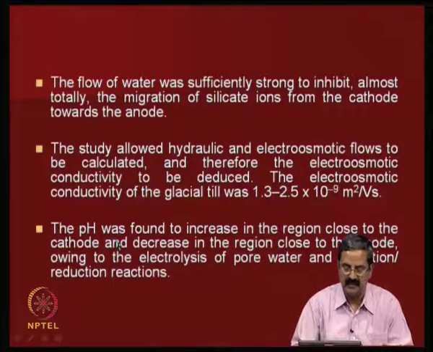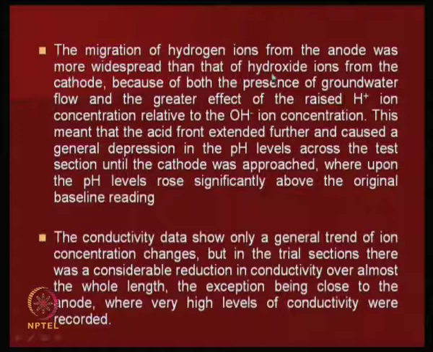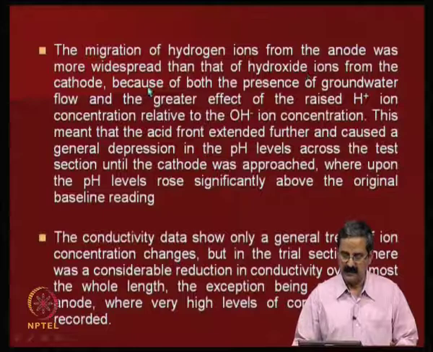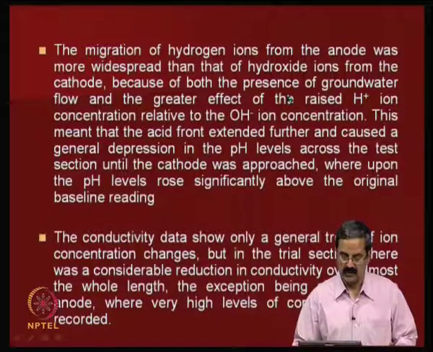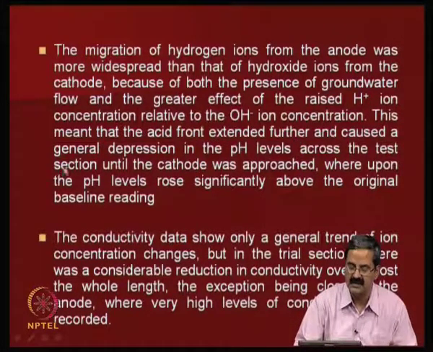So, this is an important variable, and pH was found to increase in the region close to the cathode and decrease in the region close to the anode, owing to the electrolysis of the pore water and oxidation reactions. The migration of hydrogen ions from the anode was more widespread than that of hydroxide ions, because there are two types of ions, hydrogen ions as well as hydroxide ions, present in groundwater. So the acid front extended further and caused a general depression in the pH values across the test section.